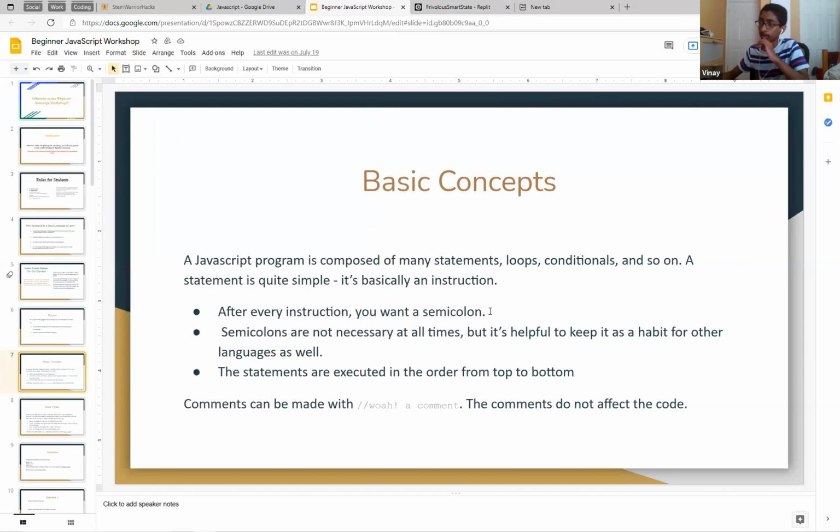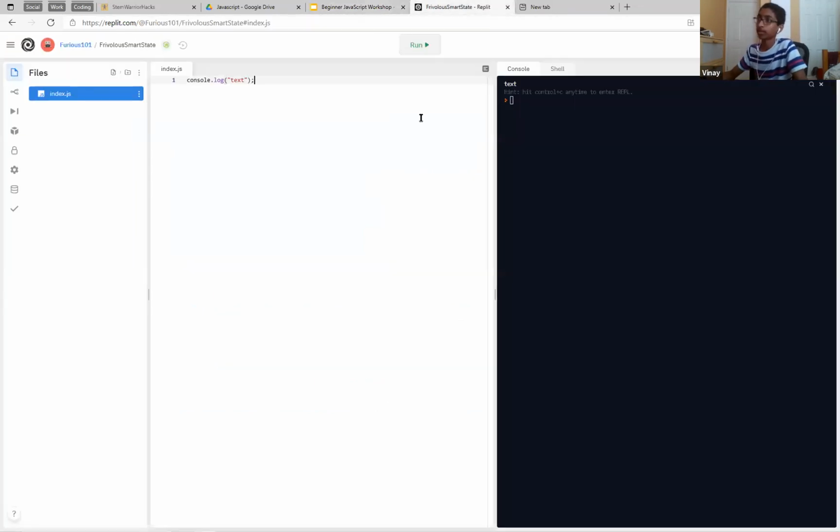After every instruction, you want a semicolon. So if I do this, it would work. But remember how before I didn't actually have a semicolon here? That's because in JavaScript, it automatically assumes that after every new line there's going to be a semicolon there, for some cases.